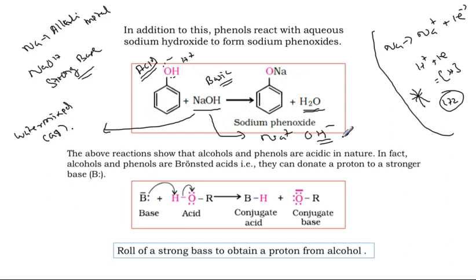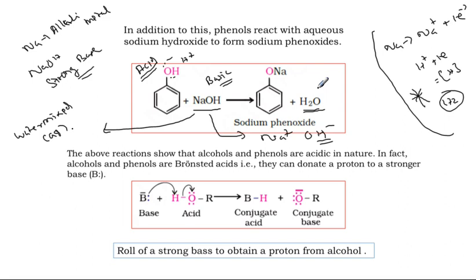We can call it hydrolysis, or we can say electrolysis also, because this salt is separated into two ions in the water solvent. So Na plus is directly attached to phenoxide to give sodium phenoxide, and the remaining OH minus and H plus combine and give H2O.